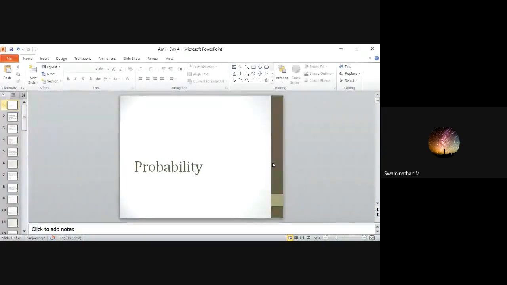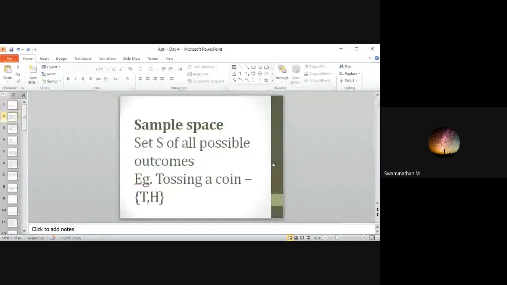Probability. I hope you know what a random experiment is. You might have studied probability, even area and volume. Now we shall see probability. First, I am explaining sample space. Sample space is all possible outcomes.